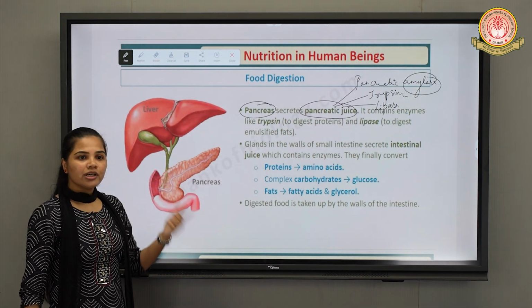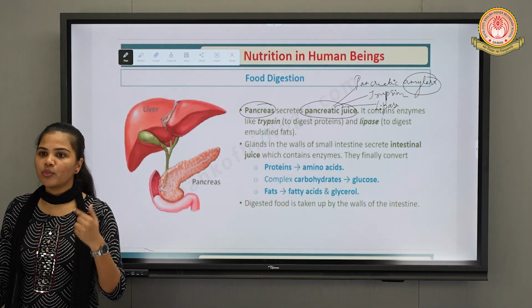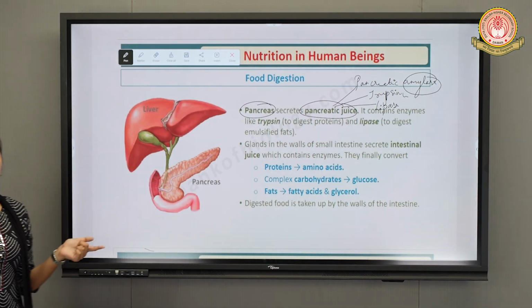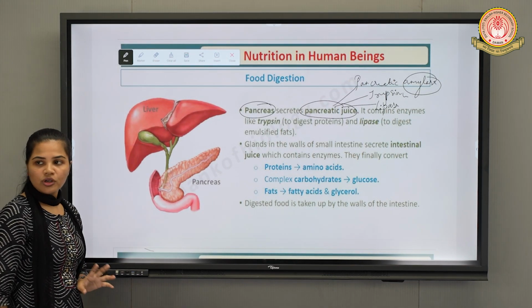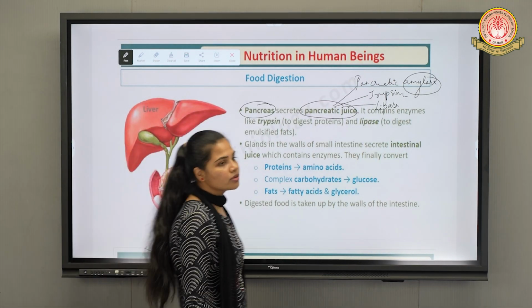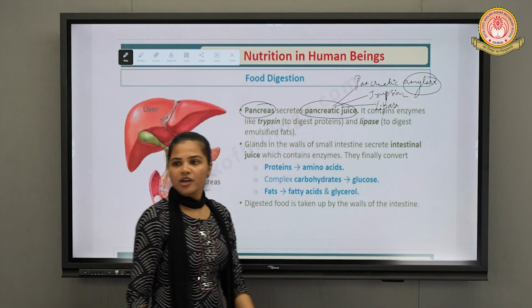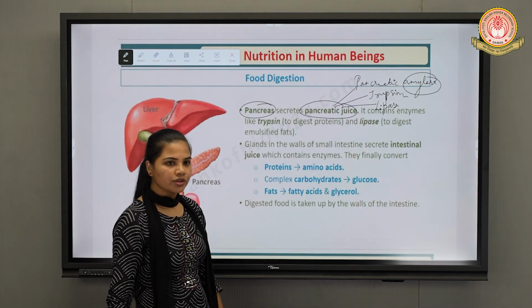Partially the starch has been digested in our mouth, then complete digestion is going to occur in the small intestine with the help of this pancreatic juice also. So pancreatic amylase will also be involved in the digestion of starch into simple sugar.